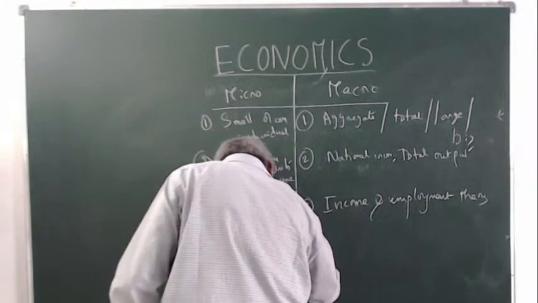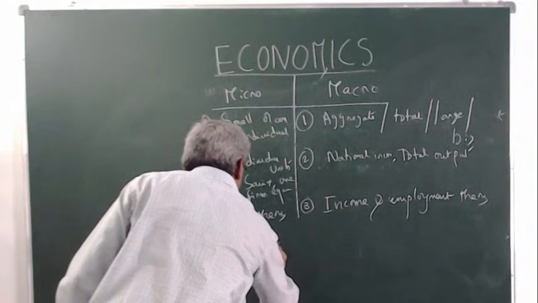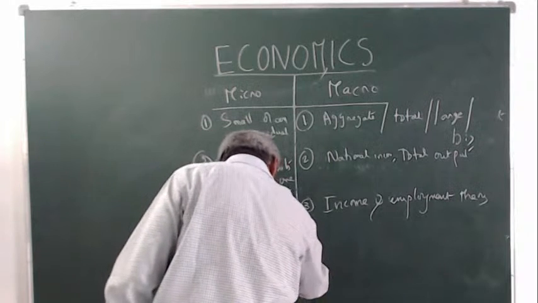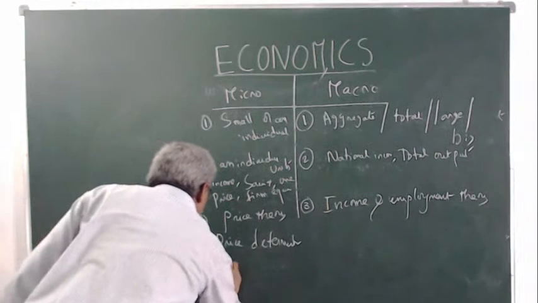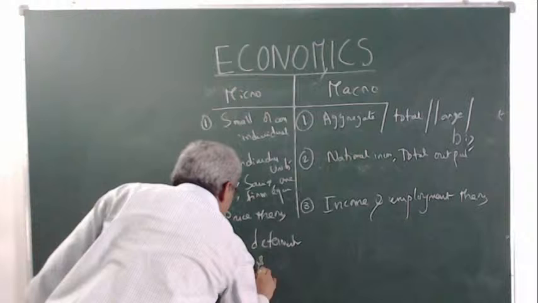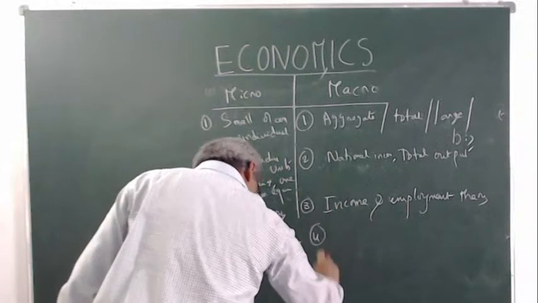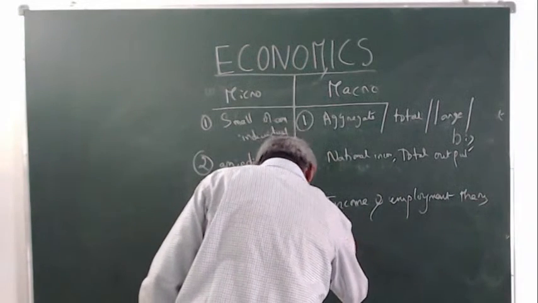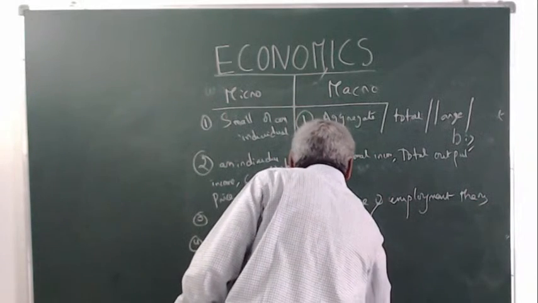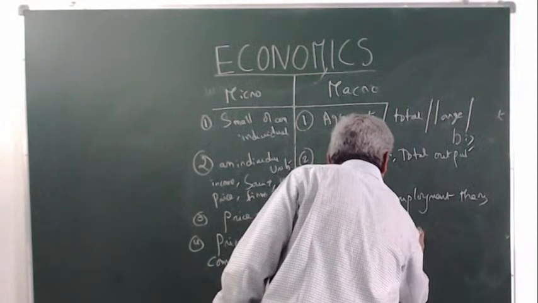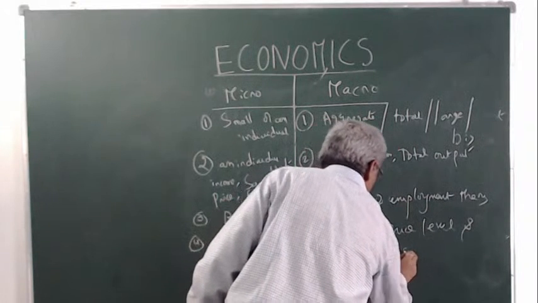And the fourth one: microeconomics explains price determination under commodity and factor markets. In the macro level, aggregate savings, general price level and economic growth.